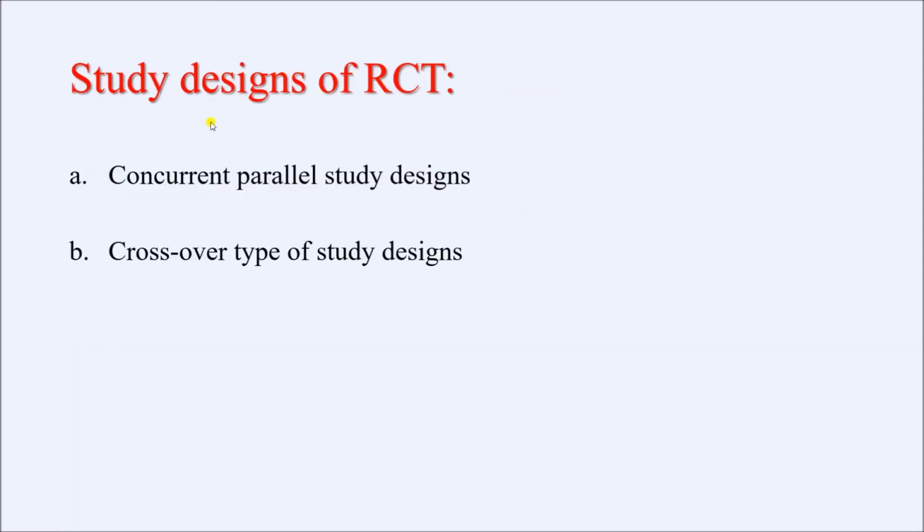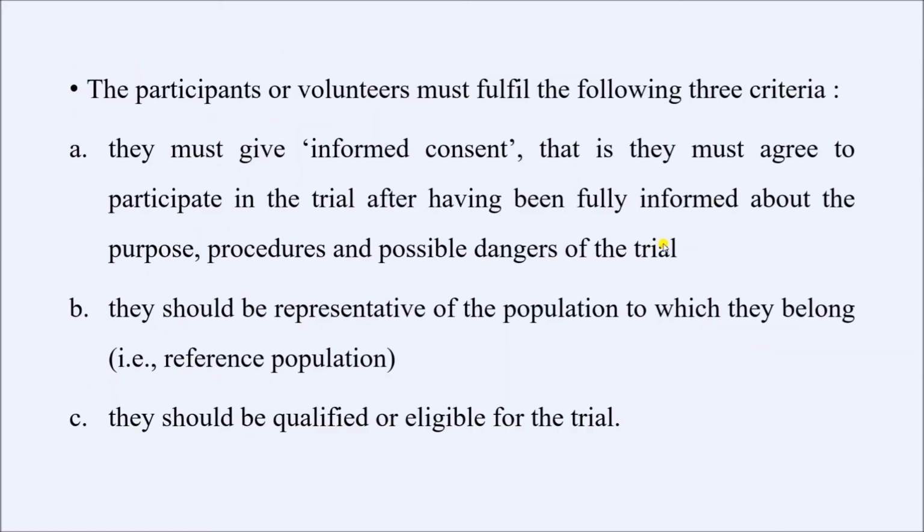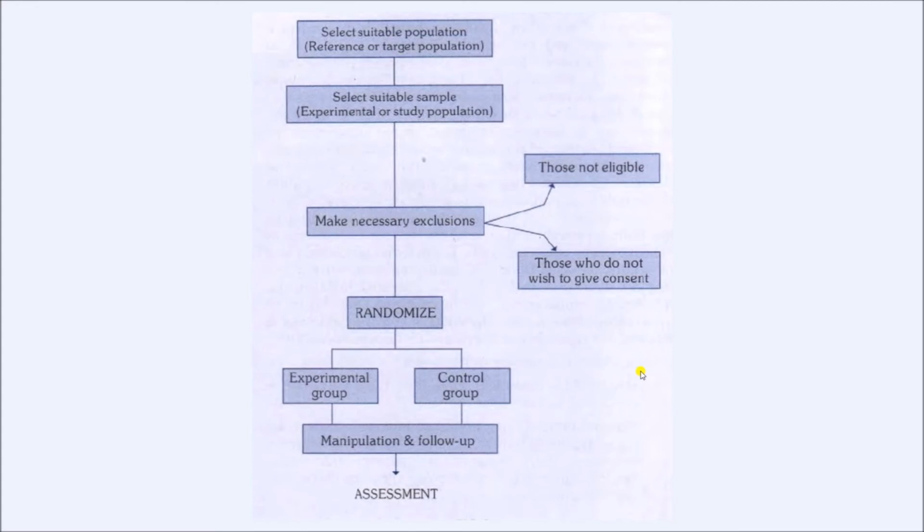Now there are two different study designs of RCT: the concurrent parallel study design that we discussed so far, and the other one is the crossover type of study design. If we go back to the flowchart that I showed earlier, this is the concurrent parallel design. We have to select the suitable population, which is the reference or target population. Since this target population is so big, it is not possible to conduct the study on all the people in it. So we select a suitable sample, which is known as the experimental study population, because we are going to conduct our study on this sample.